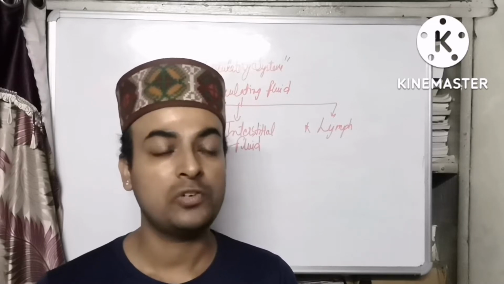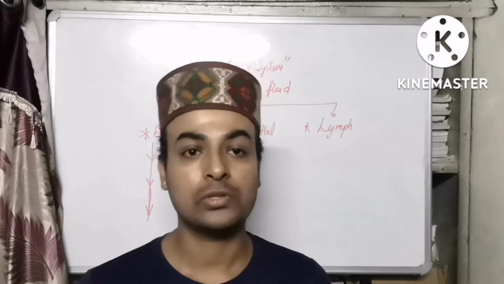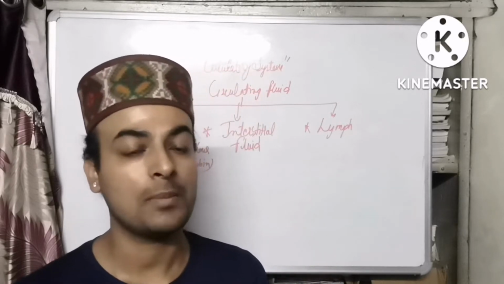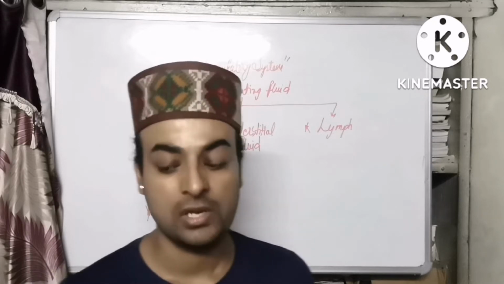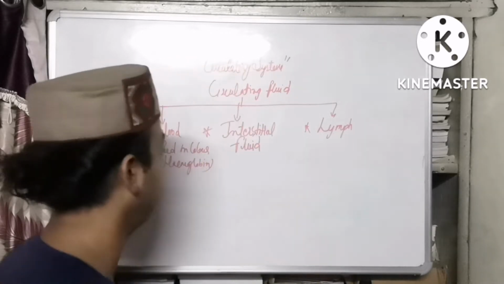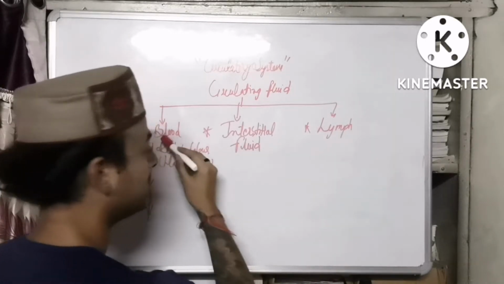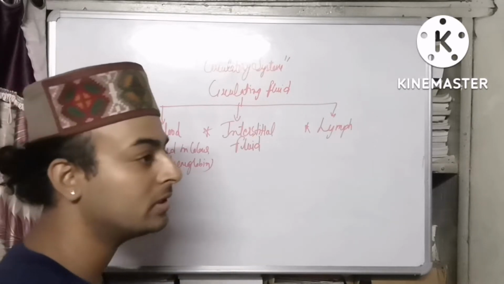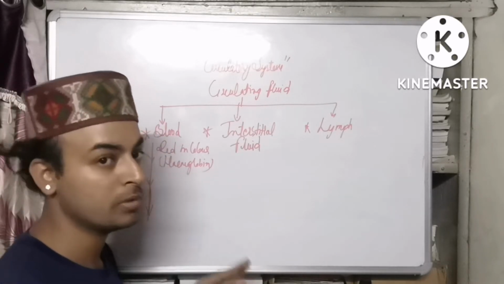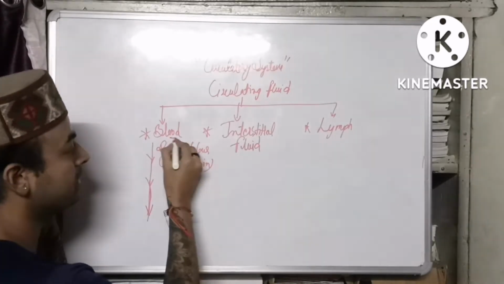There are different kinds of tubules present in the human system. Before going through that, first we are talking about the different fluids present in the human circulatory system. Mainly there are three types of fluid: the blood, the interstitial fluid and the lymph. These are the three fluids that circulate in the human body. First we'll take them one by one, firstly the blood.